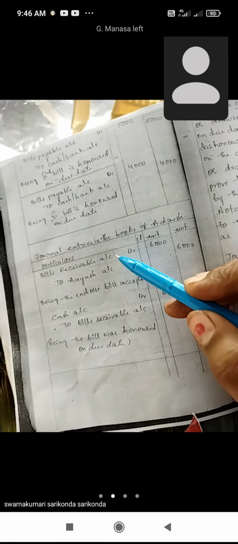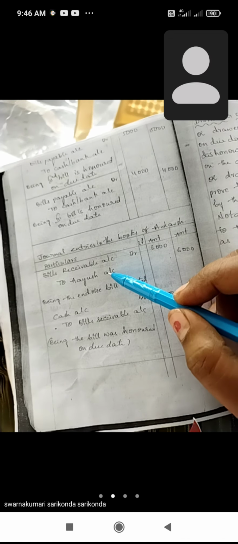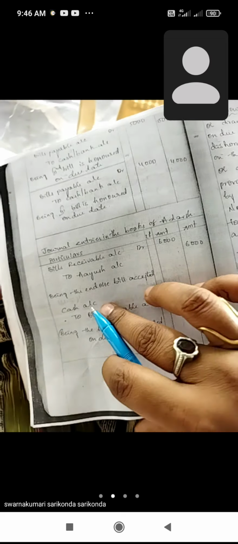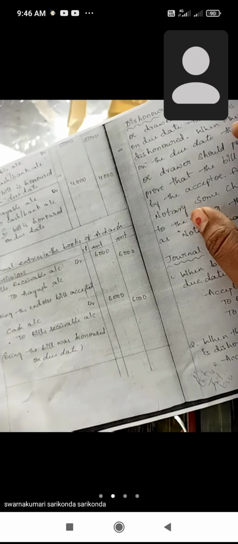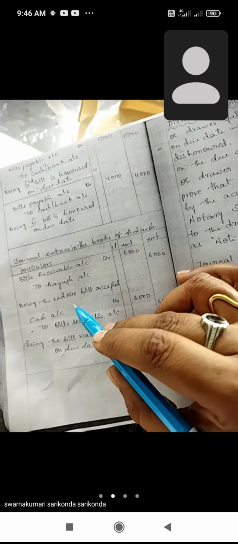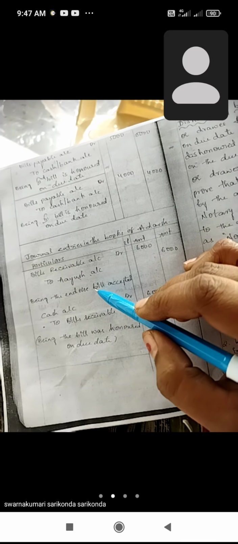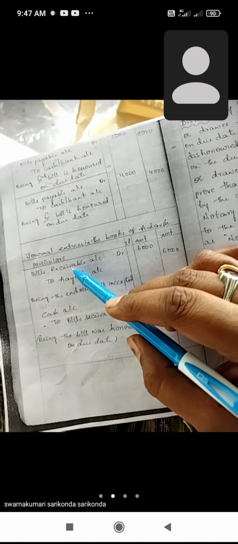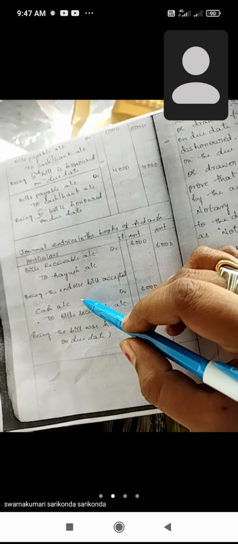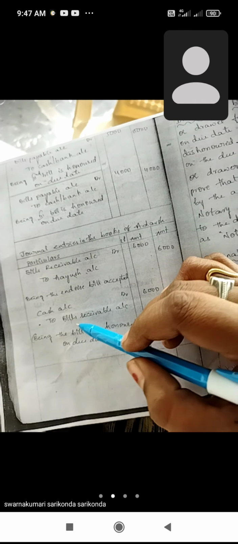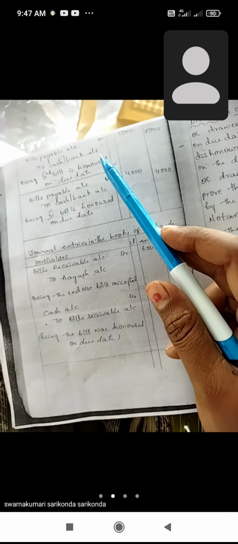Which is being received? The bill is being received, so bill receivable is a debit. And where did it come from? It came from Ayush, so Ayush is the giver; write down credit. So being the endorsed bill accepted. Ayush sent the bill and Adarsh is accepting it, so the endorsed bill is accepted. After that, cash account debit to bill receivable account, being the bill was honored on due date. So both the bills are honored.